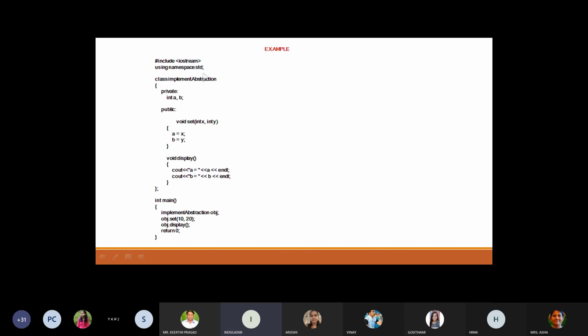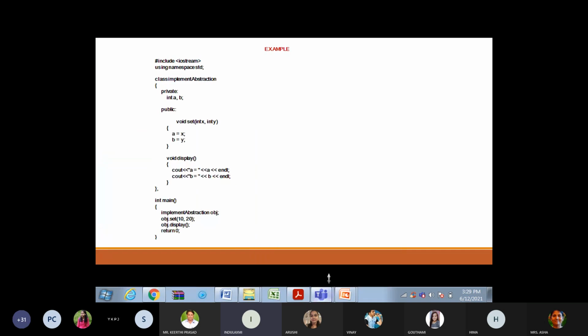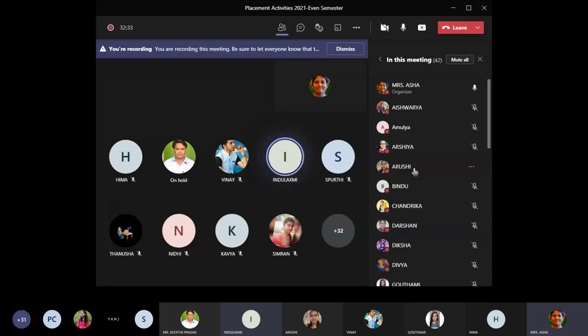Okay, this is the example. Hash include iostream. This is for input and output purpose. Next, there is a class called implement abstraction in which A and B are declared in the private access specifier. In public, we are declaring two methods.